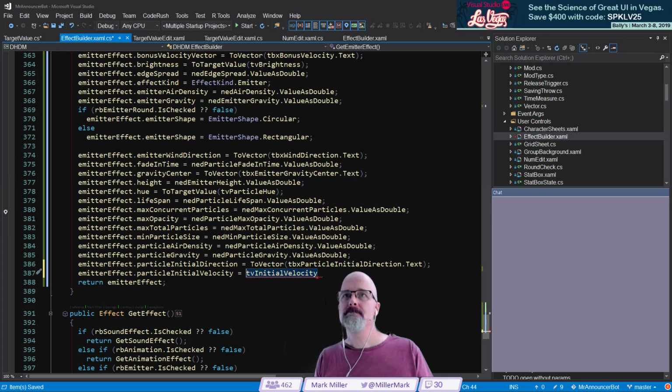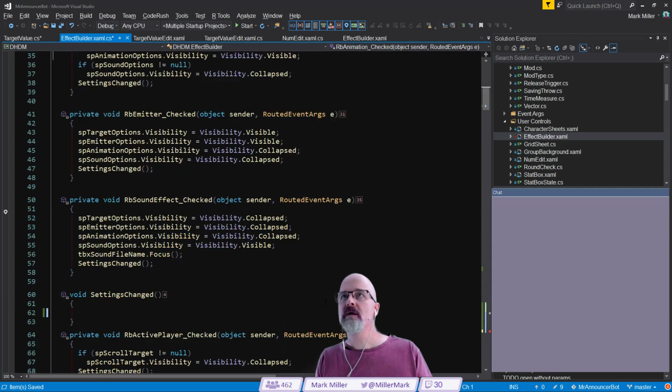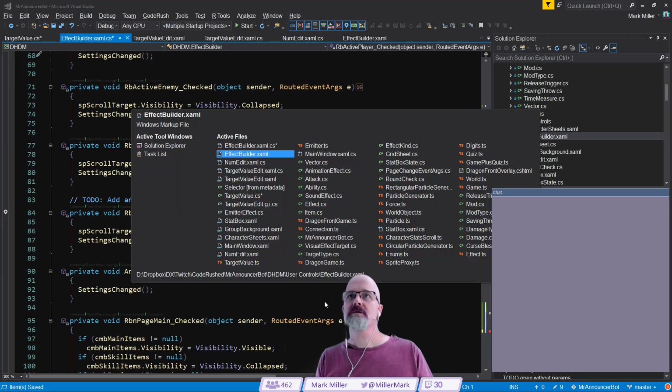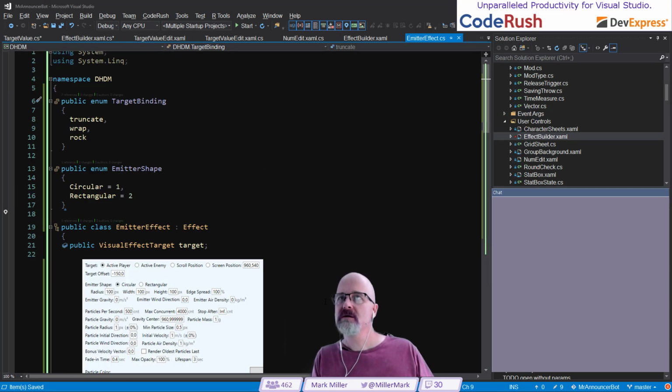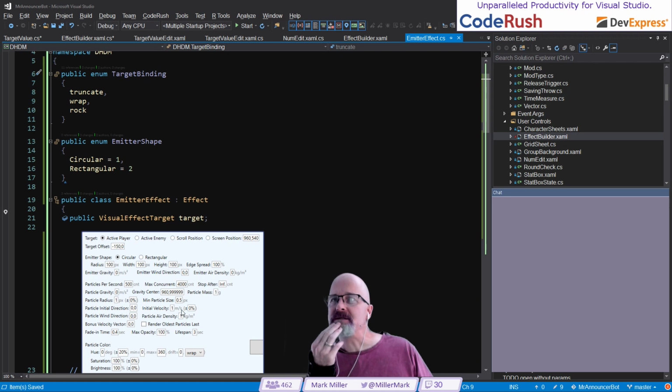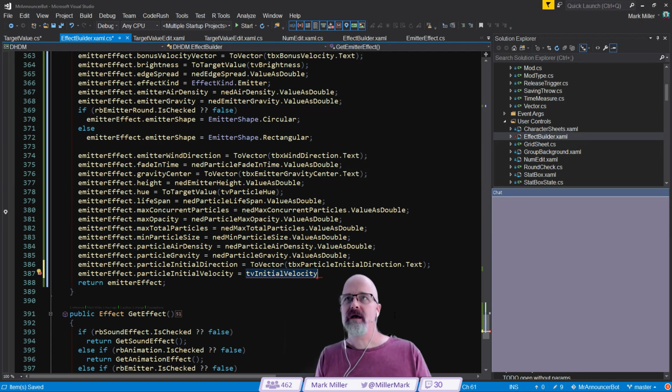Really? Hold on. Let's go back over to our emitter effect. It is. It totally is. Okay, that's why I couldn't find it. All right. So it's a target value, and we want to call to target value on that. So we'll type in TTV there, and do that, and do this.